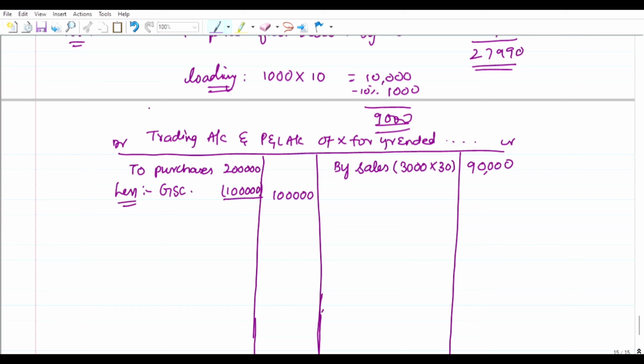What happened now, out of 10,000 meters, he sent the goods of rupees 5,000 worth on consignment basis. Of the remaining 5,000 goods he sold 3,000 goods, and the remaining 2,000 goods have remained, right? So by closing stock,